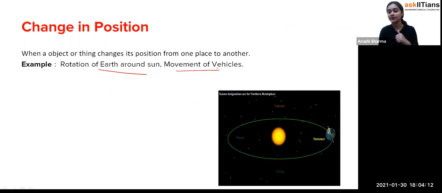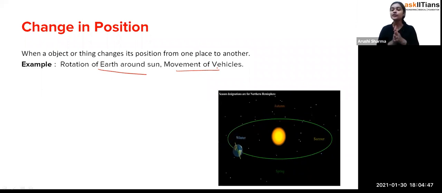First of all you were in your house, after some time you are getting out of your house, so that is also a kind of changing position. So that's the only thing, that when any object or thing changes its position by going from one place to another place, that is called the change in position. Like if I say this pen is here, and now this is here, now this is here, so I'm changing so much of position, because it is moving from here and there.